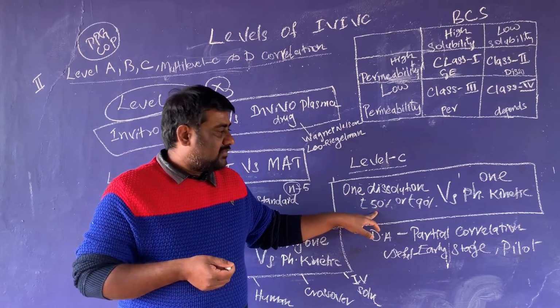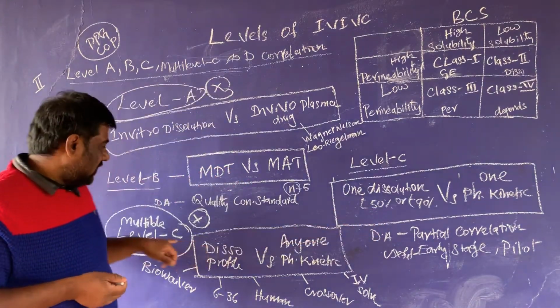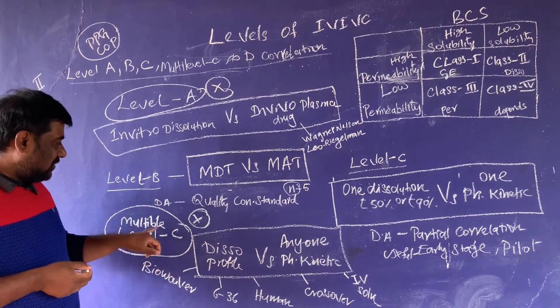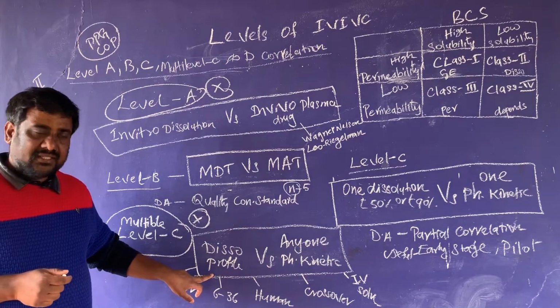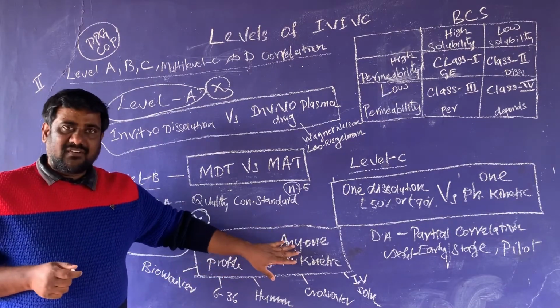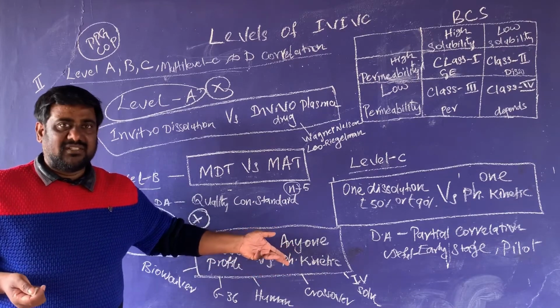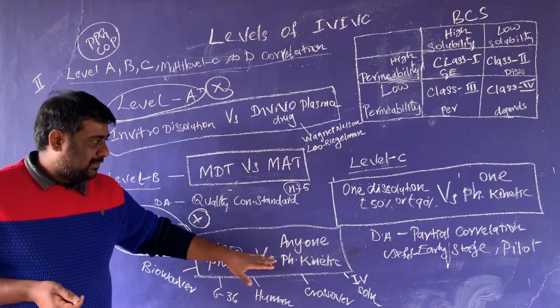The same method is followed in multiple level C correlation. Here the dissolution profile is taken, and this dissolution profile is compared with any one of the pharmacokinetic parameters, maybe Cmax, Tmax or AUC, whatever it is. So these two are correlated or compared.